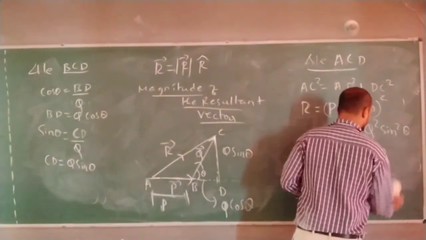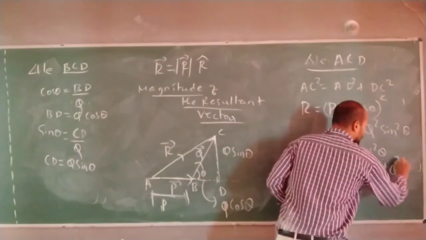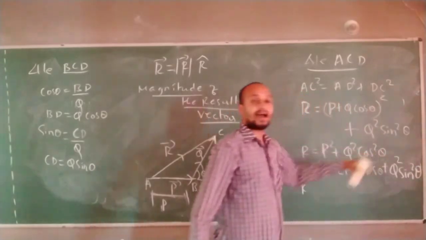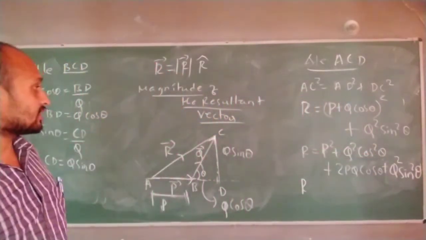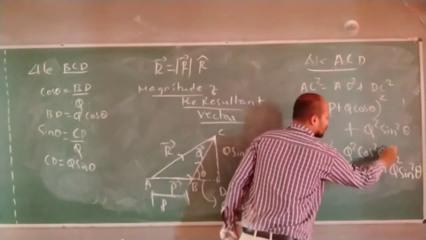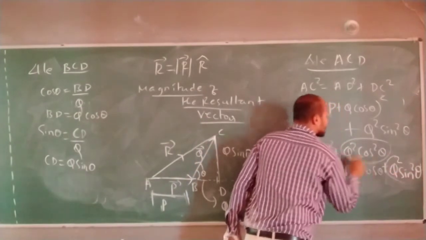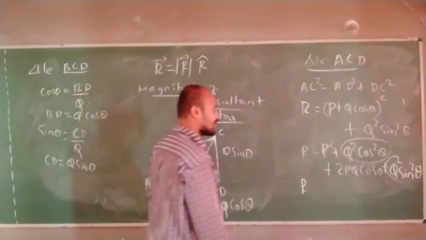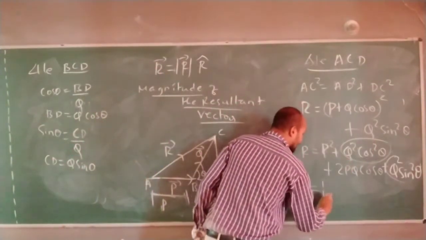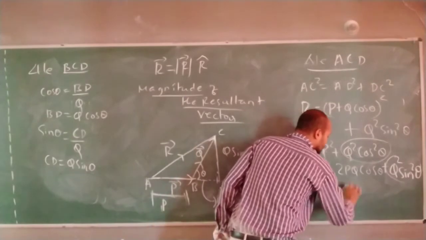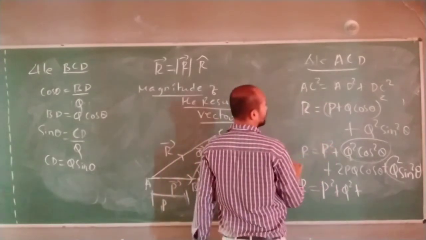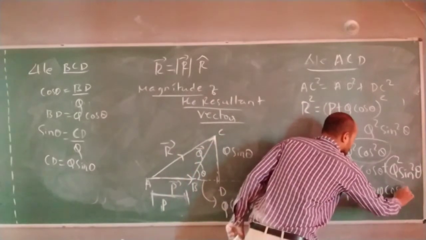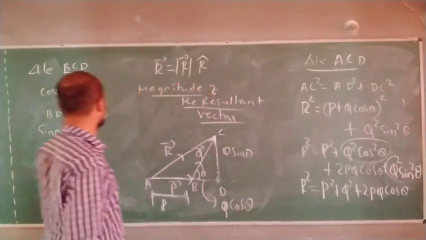Sorry, let me write here again. Q square sin square theta plus Q square cos square theta. If you take Q square common from these two terms, you get sin square theta plus cos square theta, and sin square theta plus cos square theta is equal to 1. So the resultant value will be P square plus Q square plus 2PQ cos theta. This has to be square, 2PQ cos theta.